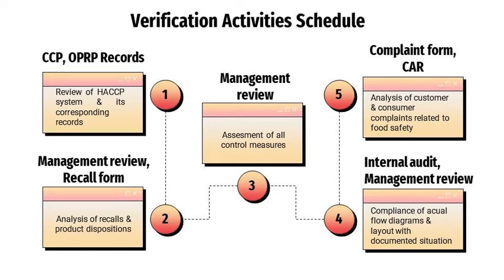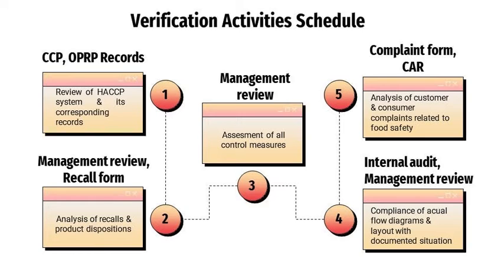Verification activity schedule. The first one is review of the HFSB system and its corresponding records. These activities are being carried out through CCP and OPRP records. Next is analysis of near recalls and product dispositions. These procedures are carried out yearly and through the management review and also the recall form. The third one is assessment of all control measures. This is also carried out yearly and through the management review.